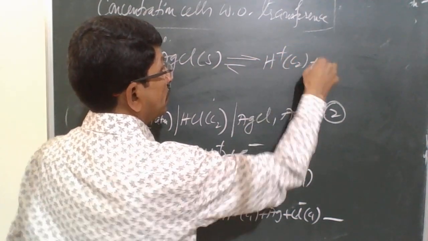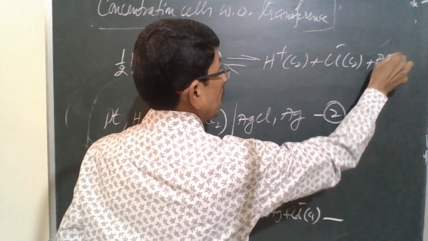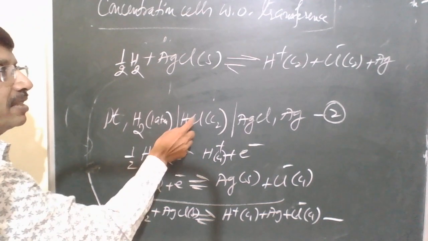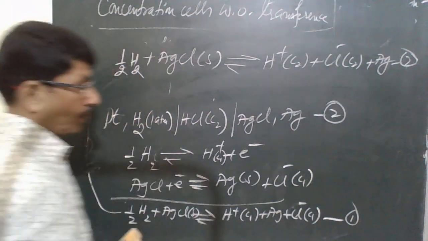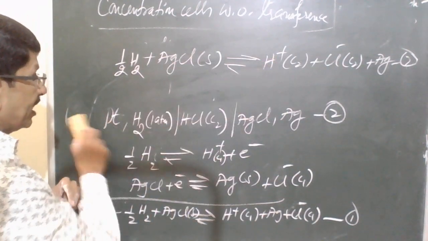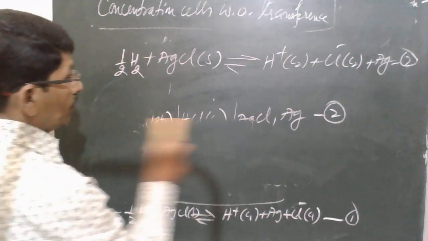H plus C2, Cl minus giving C2 plus Ag. This is the net reaction taking place in cell 2. So this is cell 1, this is cell 2. Net reaction taking place in cell 1 and net reaction taking place in cell 2. Now let us see.